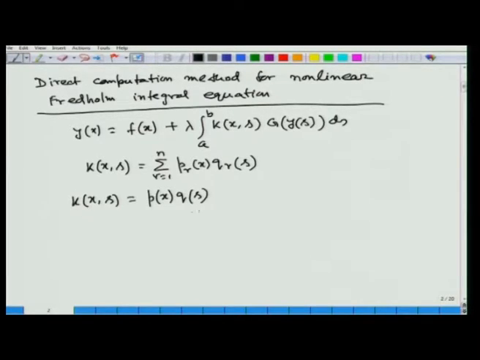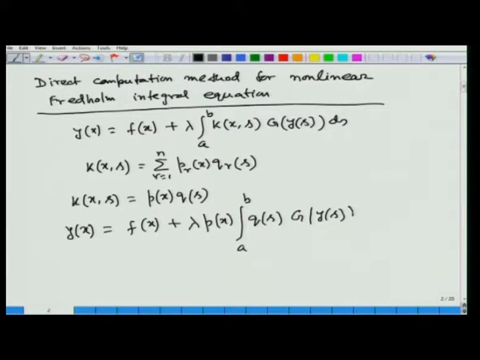So, if we have this format for k(x, s), then the given nonlinear Fredholm integral equation can be written as y(x) = f(x) + lambda p(x) integral a to b q(s) G(y(s)) ds.